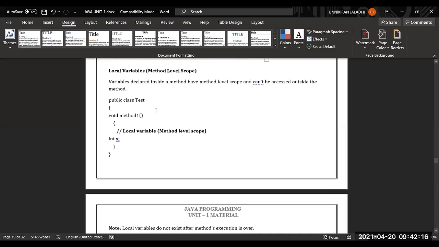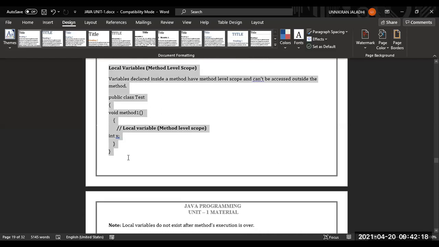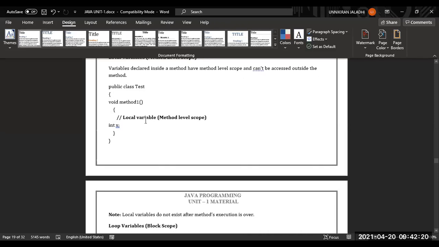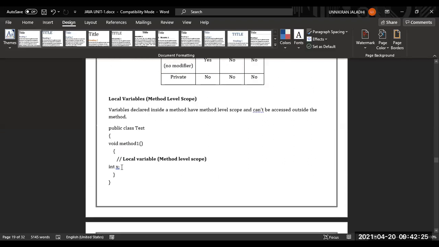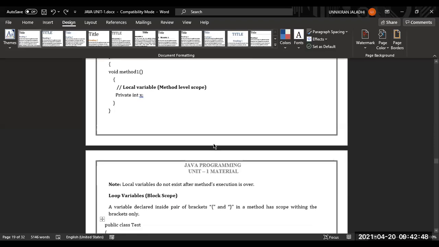See this, there is an example too. I will share this one to you. So these are the local variables I mentioned. If I mention over here as private, there is no need to change this one. You can access within this method only. You can't even access from the outside of this. You can't even access over here also. Got my point, right? Okay, it has been completed.